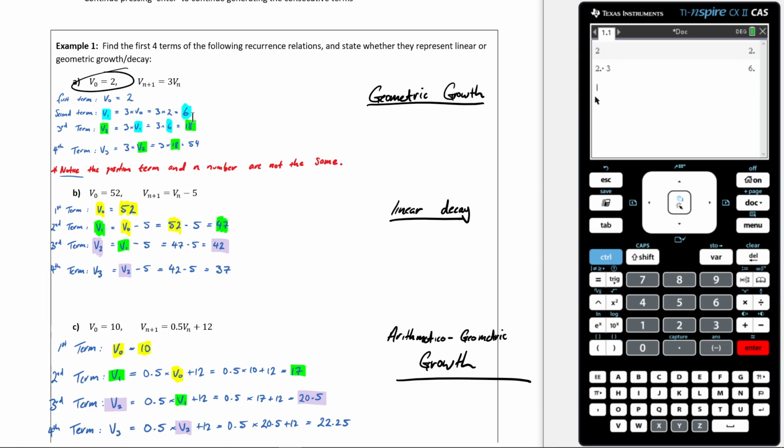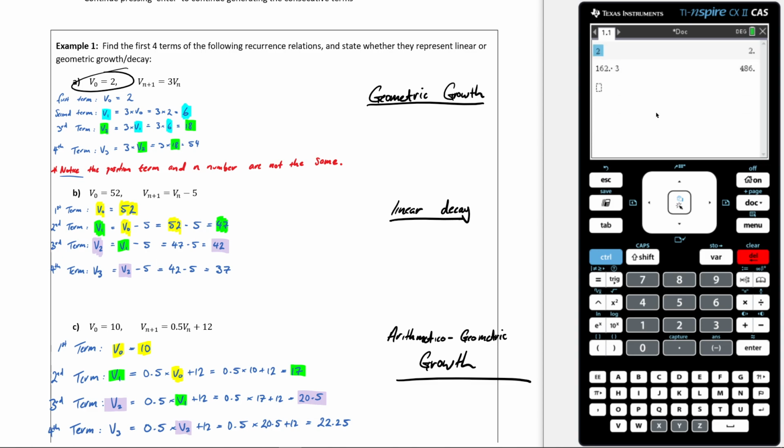So as you can see, 2, 6, 18, 54. Now I can just keep hitting enter. As you can see, it's just taking the value from the line before and multiplying it by 3. So as you can see, you can quickly generate your sequence by doing it this way.